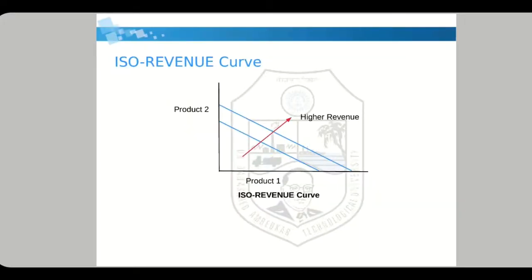Now next is iso revenue curve. So this shows the iso revenue curve. Again, if the production of product 1 and product 2 increases, then your revenue will increase. The first line shows the production of product 1 and product 2, the combination of inputs. For the same combination of inputs, it will show the production of product 1 and product 2. If we increase the input material, or if you increase the production of product 1 and product 2, you will get higher revenue. So this is iso revenue curve.